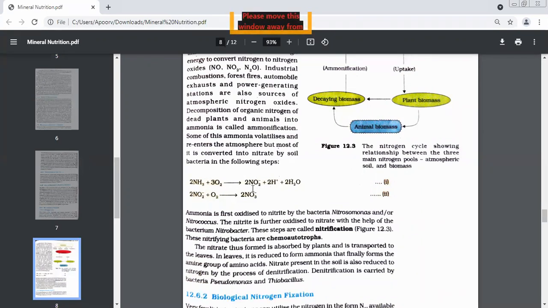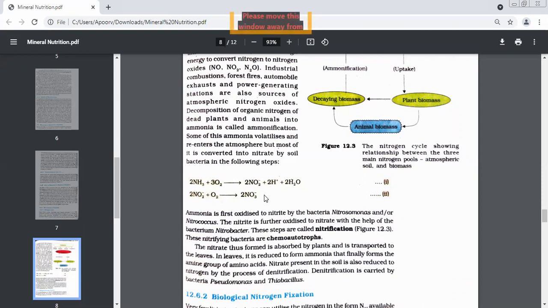Now this nitrite which is formed is again getting oxidized. Can you see? Combining with oxygen is again oxidizing. Here now nitrates are formed. So ammonia will not directly become nitrate, children. First, when ammonia gets oxidized, nitrite will form. Then nitrites will get oxidized and nitrates will form.